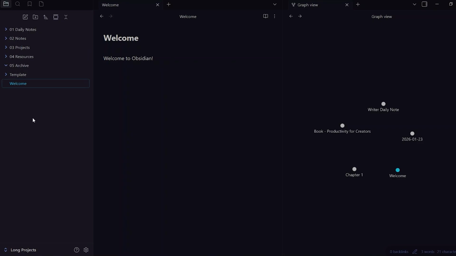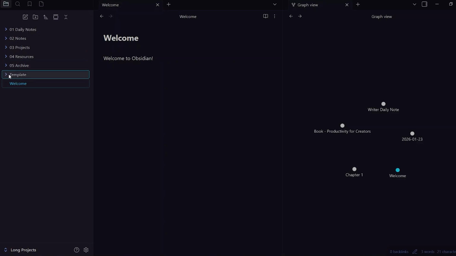So we're going to use a small number of stable folders, and these are the folders that we're going to use. I've created them already. So our first folder is going to be daily notes. Try to number your folders as well. So you're going to have the daily notes folder. Your second folder is going to be the notes folder. So these two are going to be different from one another. Then you have the projects folder, you have your resources folder, and then in the end, you have your archives folder.